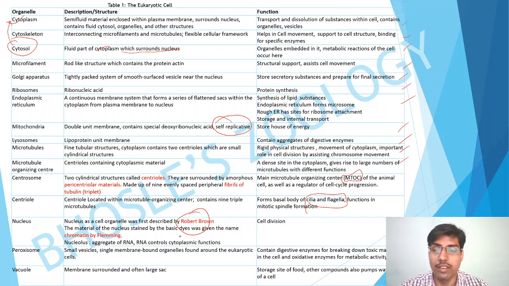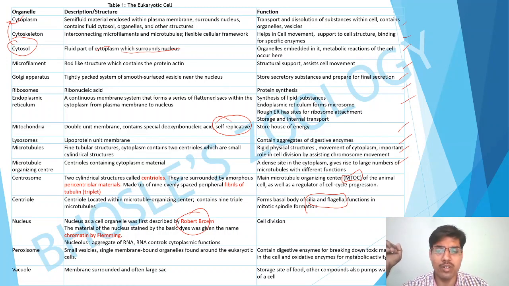Next is the peroxisome. These are small vesicles, single membrane bound organelles, which are found in eukaryotic cells. They contain digestive enzymes for breaking down toxic materials in the cell. Okay, like lysosomes, they are also digesting materials.